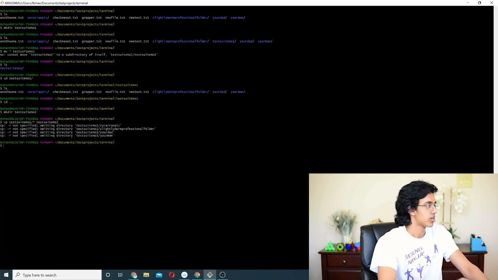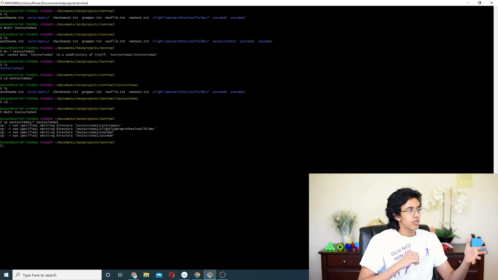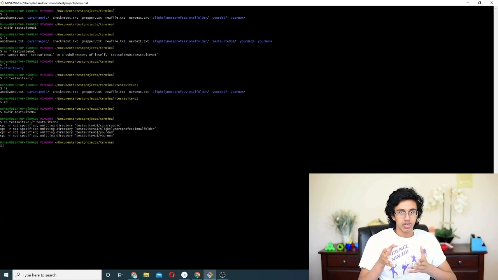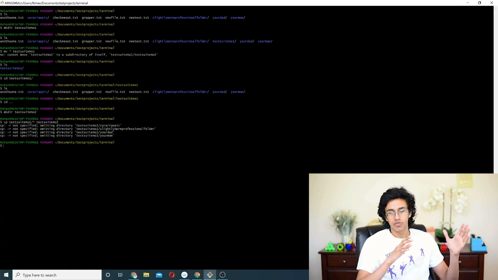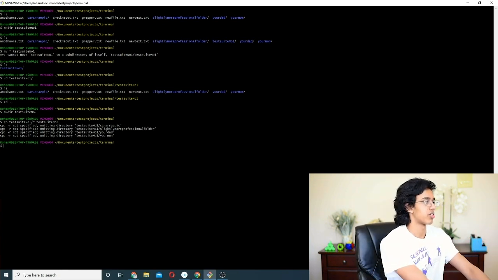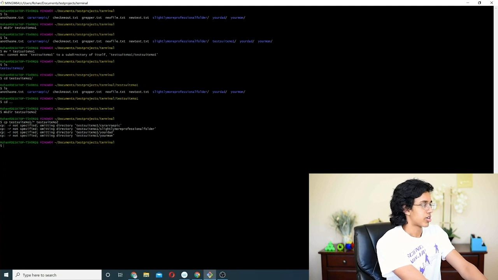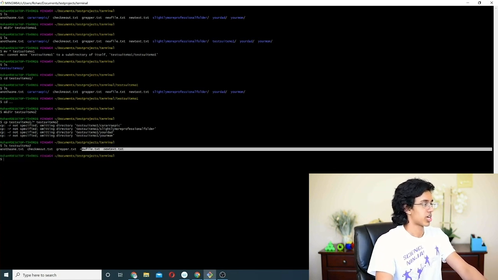And we click enter, and you get this error right here. Basically it's saying that you can't copy directories within another directory unless you do something very special. So why don't we delete this failure of a folder because it only copies some of the stuff. Let's look inside. If we want to look inside without cding into it, we do ls test suite number 2, and see it only copies the text files and that's lame.